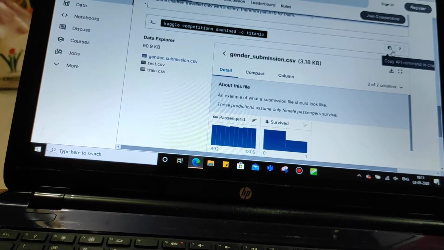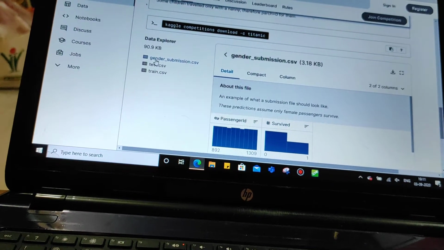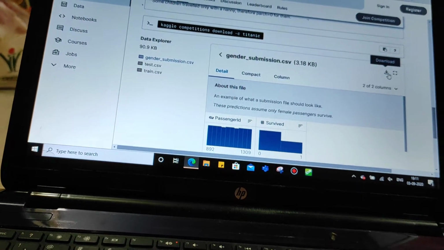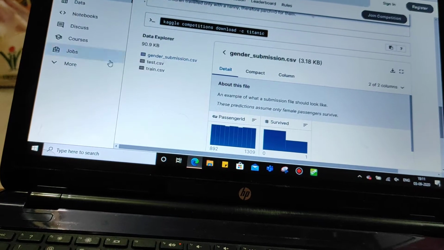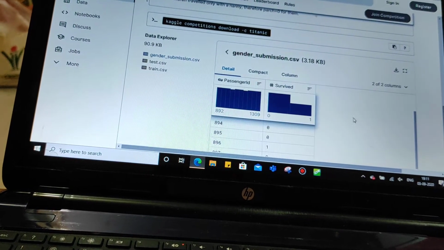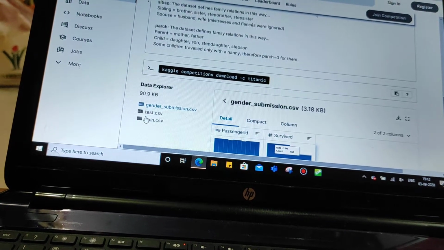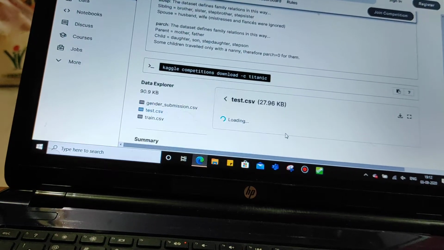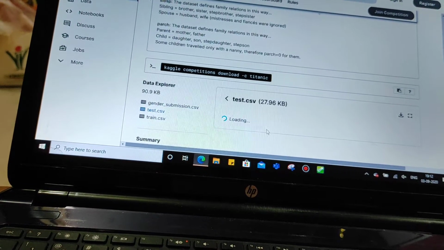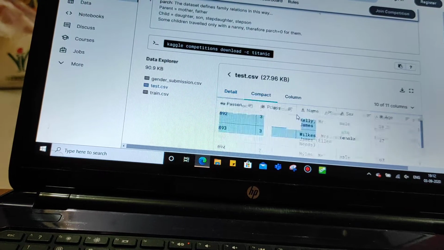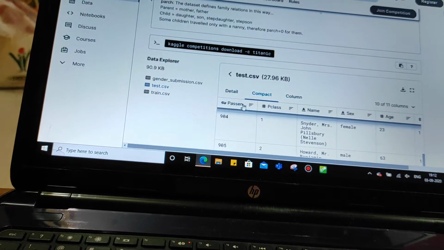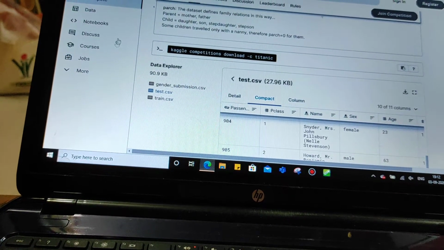You can either copy this API command or download it from here: gender submission, test.csv, train.csv. If you click on each dataset, it will give you the basic overview of each one, like Pclass, passengers, age and all.